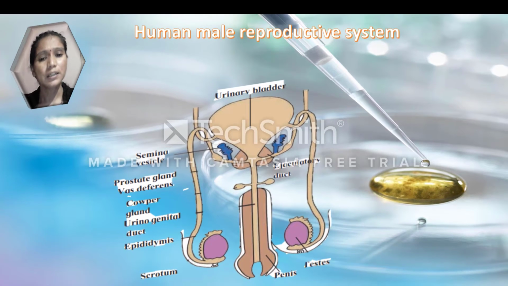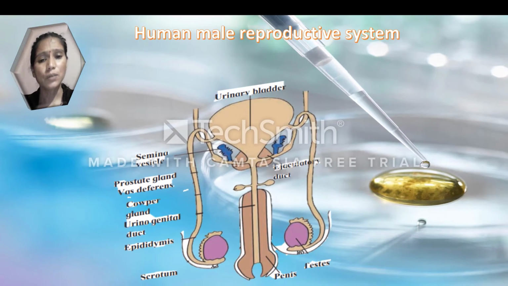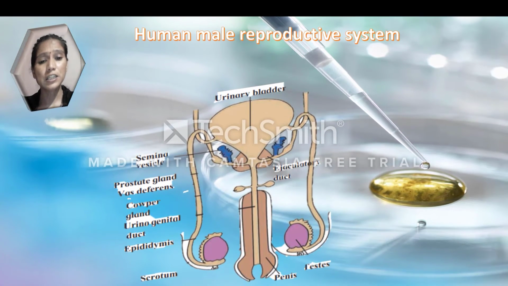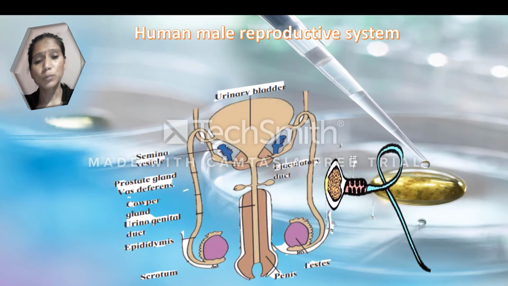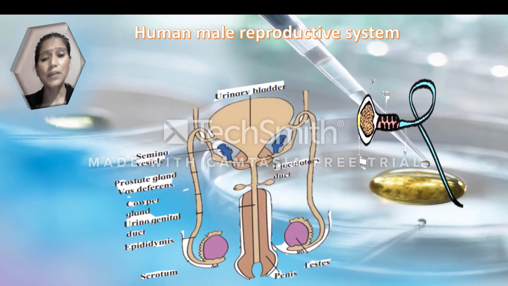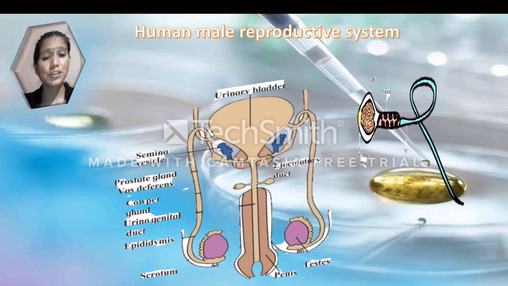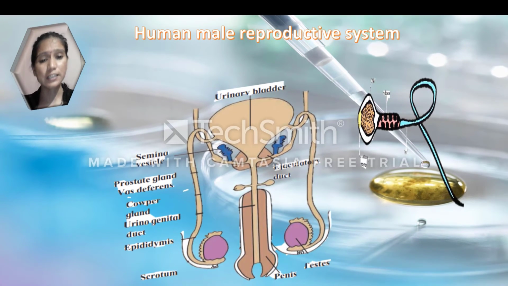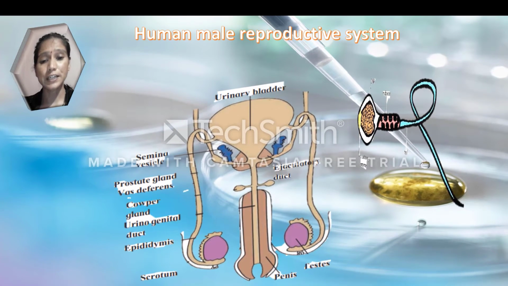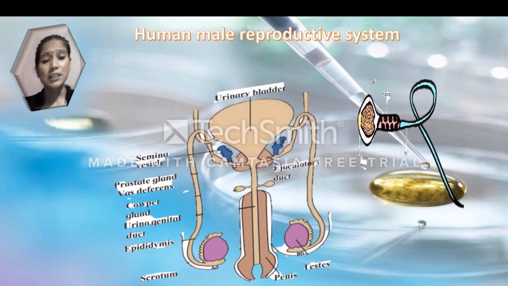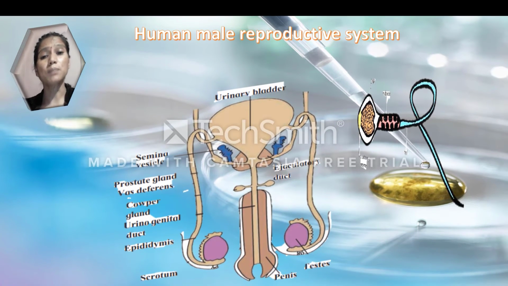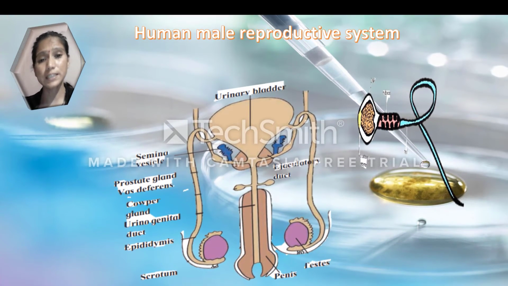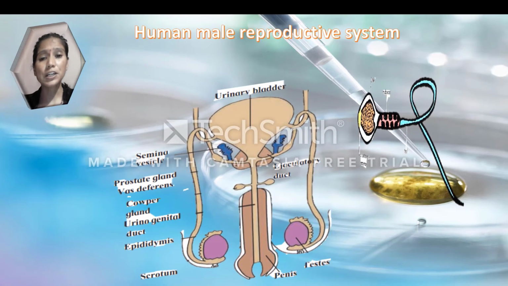the vasa efferentia, the epididymis, vas deferens, ejaculatory duct and urogenital duct in sequence. Here they show the diagram of the sperms. The seminal vesicles secrete their secretion in the ejaculatory duct. The prostate gland and Cowper's gland secrete their secretion in the urogenital duct. Here the semen is the form of the sperms and secretions of all these glands. The semen is ejected out.